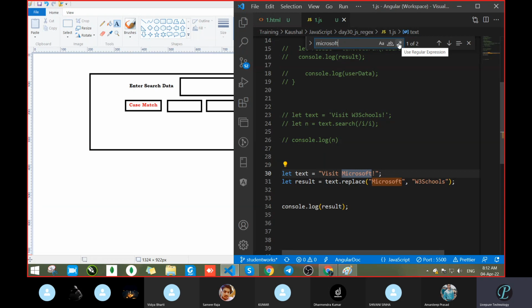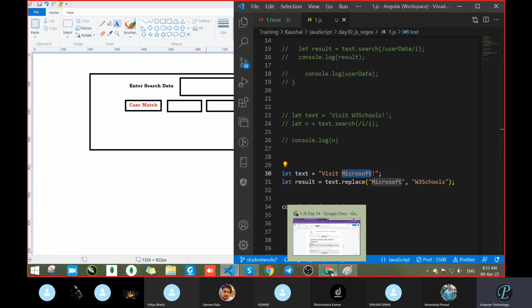And there is something with a star. This is use regular expression, meaning the same thing. So we will look at these different options. You can add them this way and get the result. Suppose in the registration page we have stored student records, and now we want to search the record. How will you search? With the help of regular expression, we can use that.